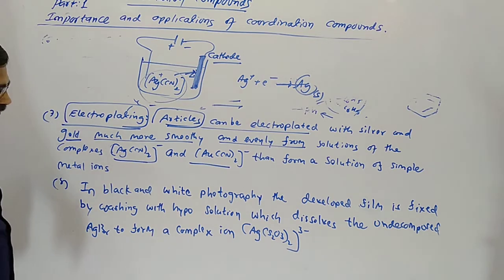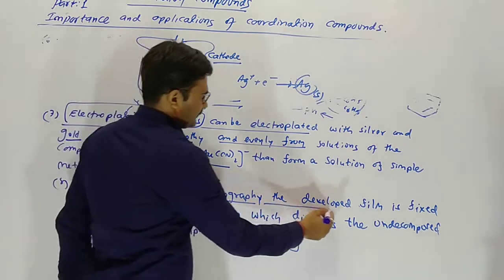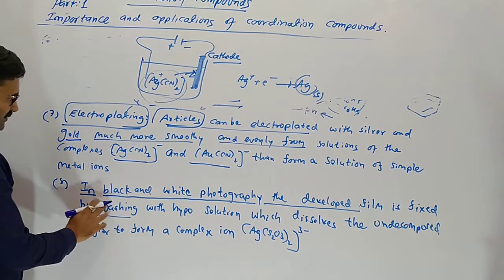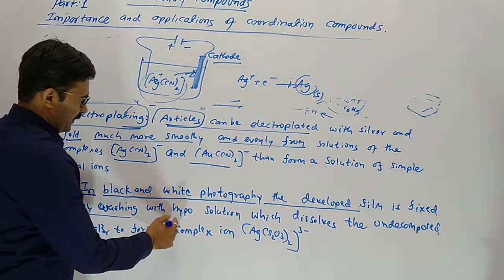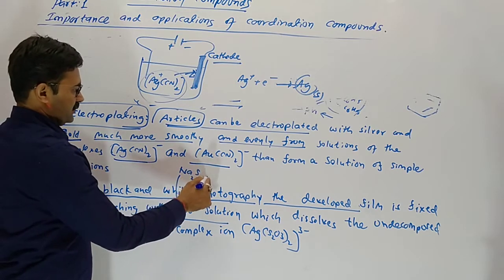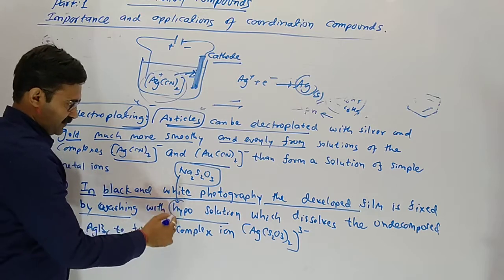Now in photography industries, in black and white photography, the developed film is fixed by washing with a hypo solution. Hypo means Na2S2O3, sodium thiosulfate.